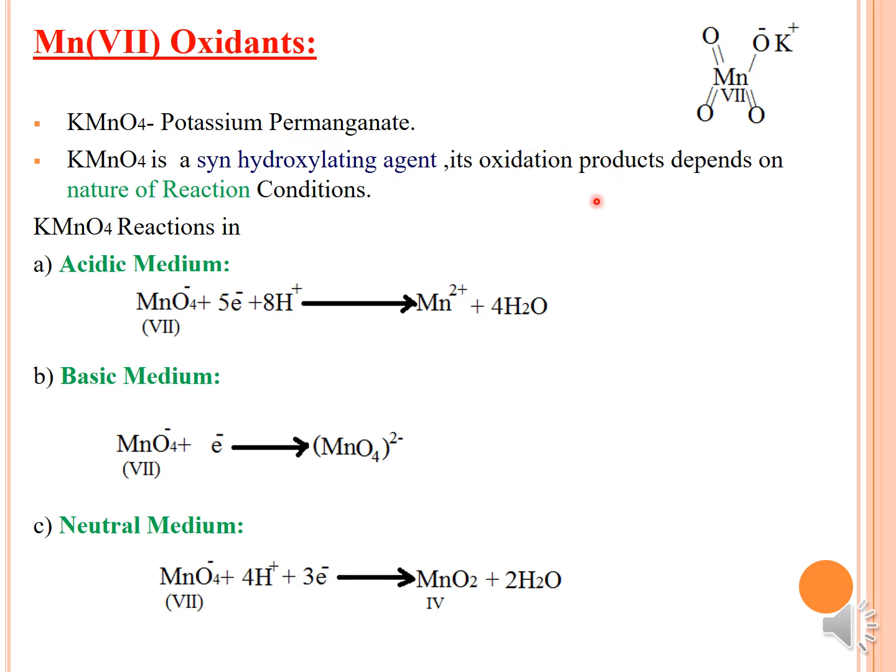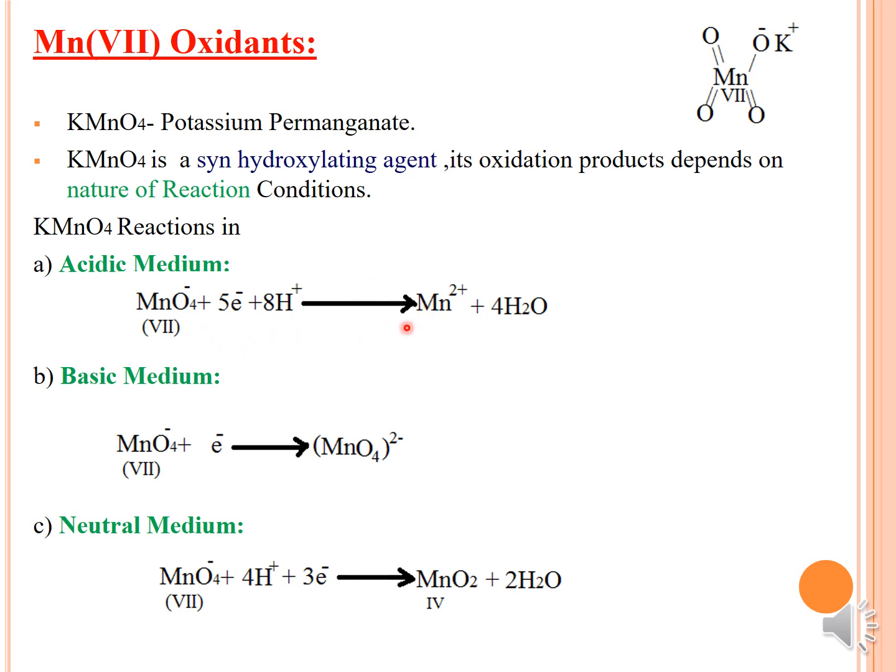It has oxidation products which depend on the nature of the reaction, whether it is an acidic, basic, or neutral condition. So we'll see what is acidic, what is basic, and what is the neutral medium. We are taking MnO4 minus and doing reduction reactions. If we take MnO4 minus plus 5 electrons and 8H plus, we get back Mn2 plus, where there is a gain of electrons.